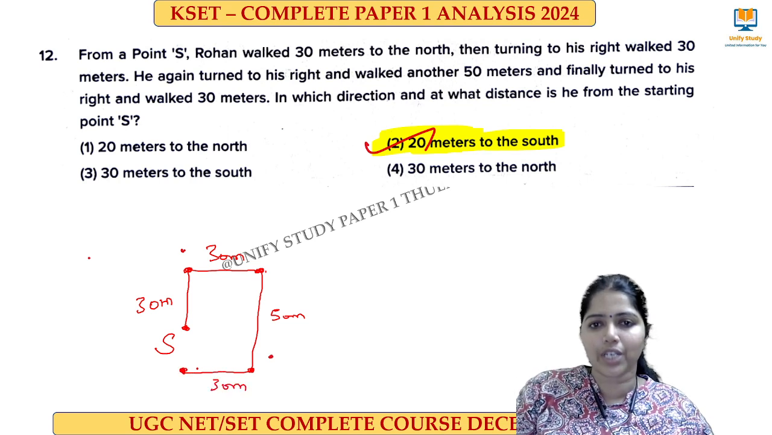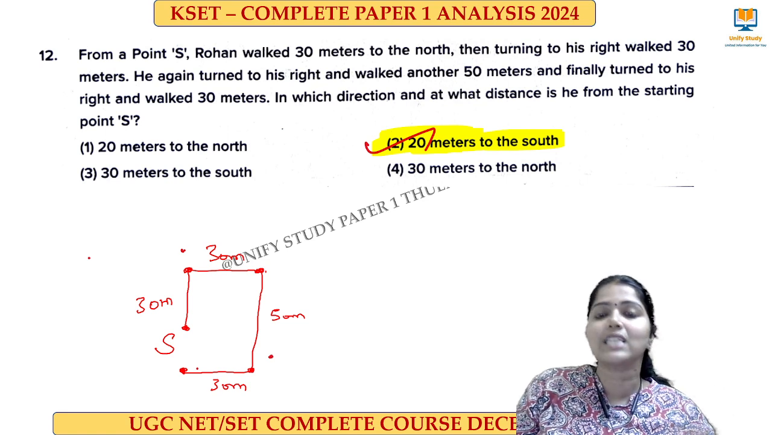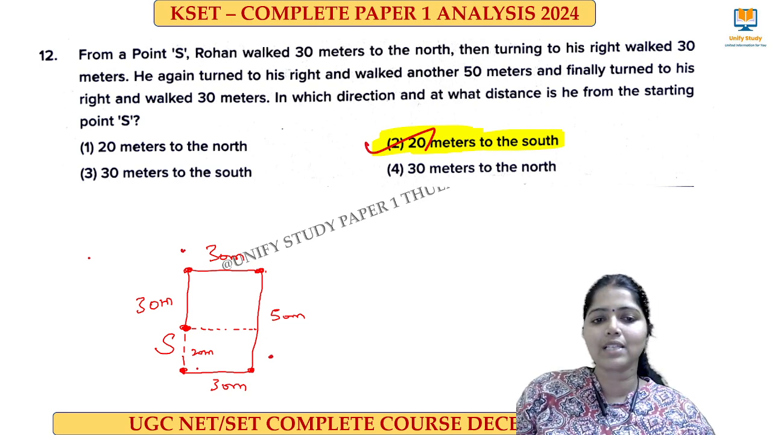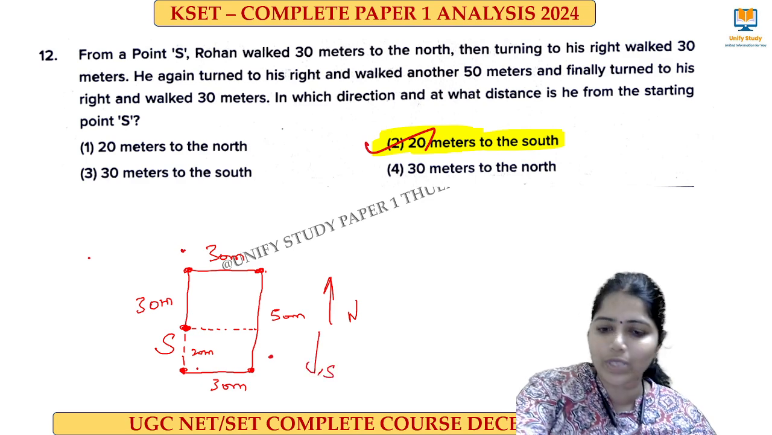What is the question? In which direction he is and what distance he is from the starting point? As this is the starting point, from this point this should be 20 meters. Why? See, because this is 30 meter, and the whole one is 50. So definitely this should be 20. This should also be 20. 20 meters, and as it is north, this will be south. Option 2 is the right answer.